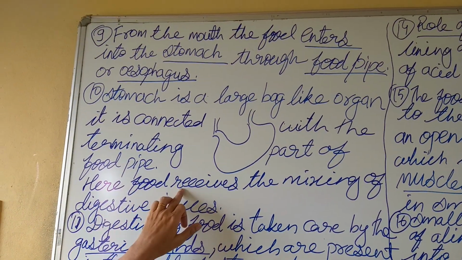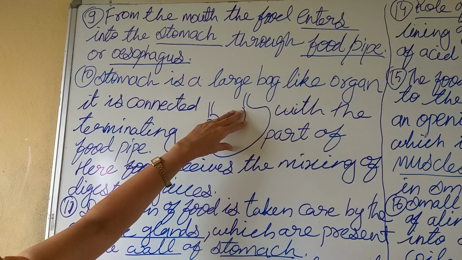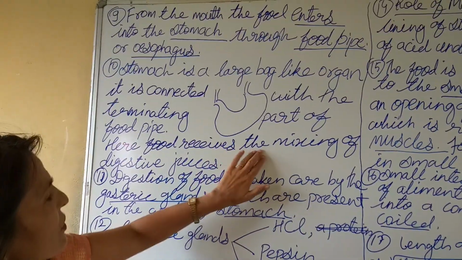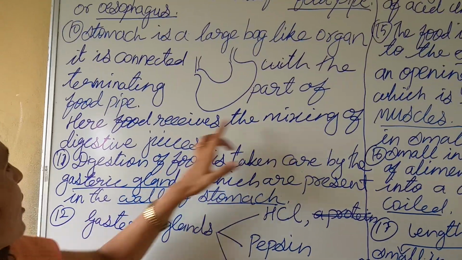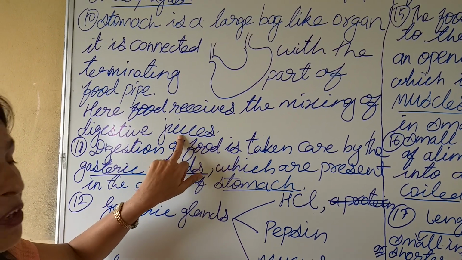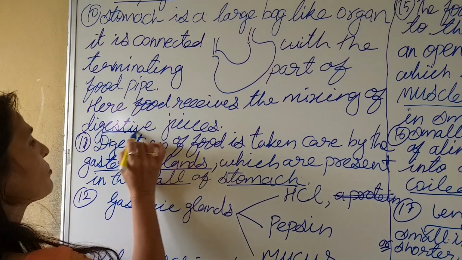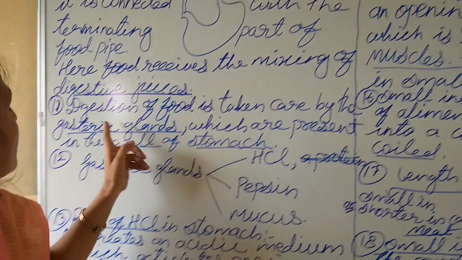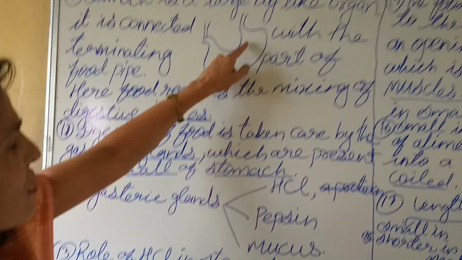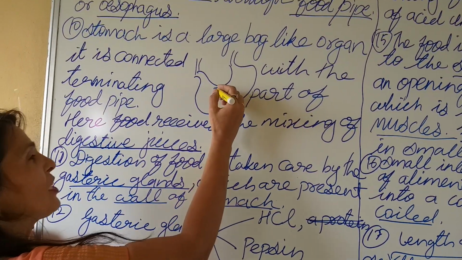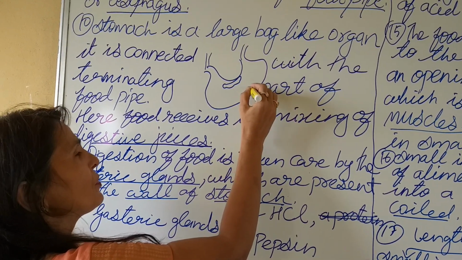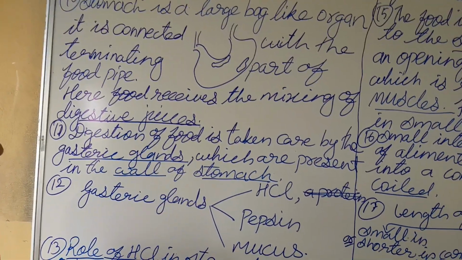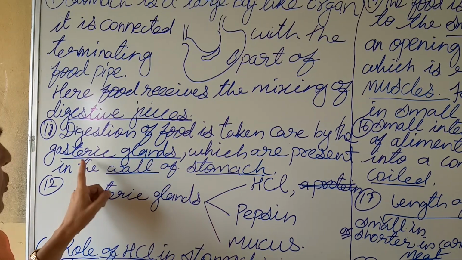Now here food receives the role of the stomach. See, automatically you will find what the function of the stomach is from this. The food is received in the stomach. Food receives the mixing of digestive juices. What is the word I am using? Digestive juices. Now, digestion of food is taken care of by the gastric glands. In the stomach, the gastric glands take care of the digestion of food inside. So, they add some secretions which are helpful in digestion of food.